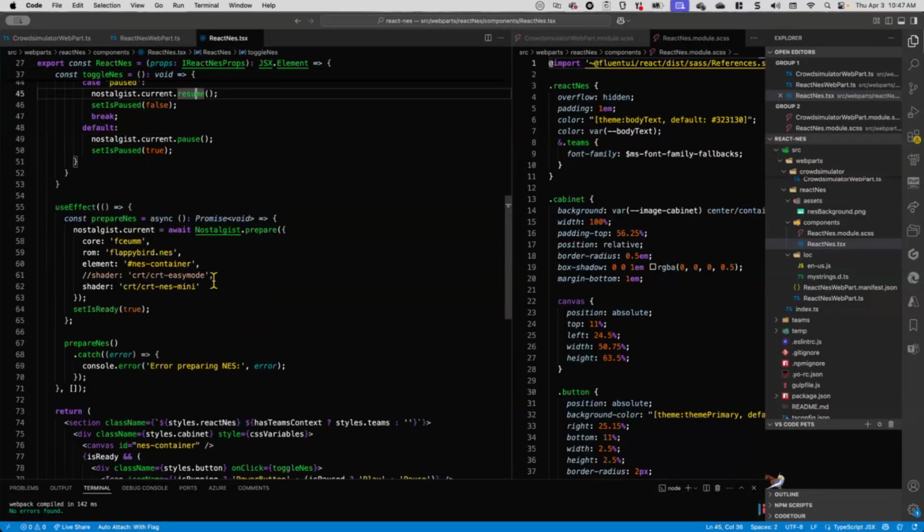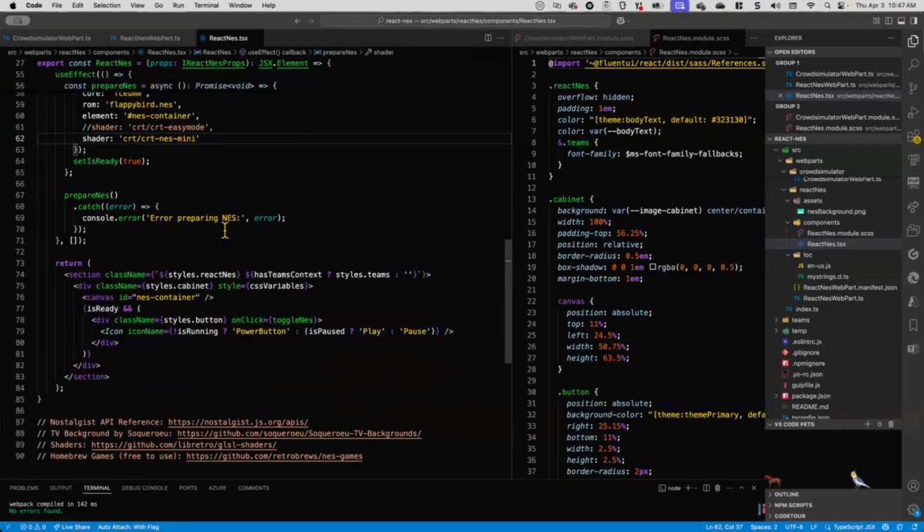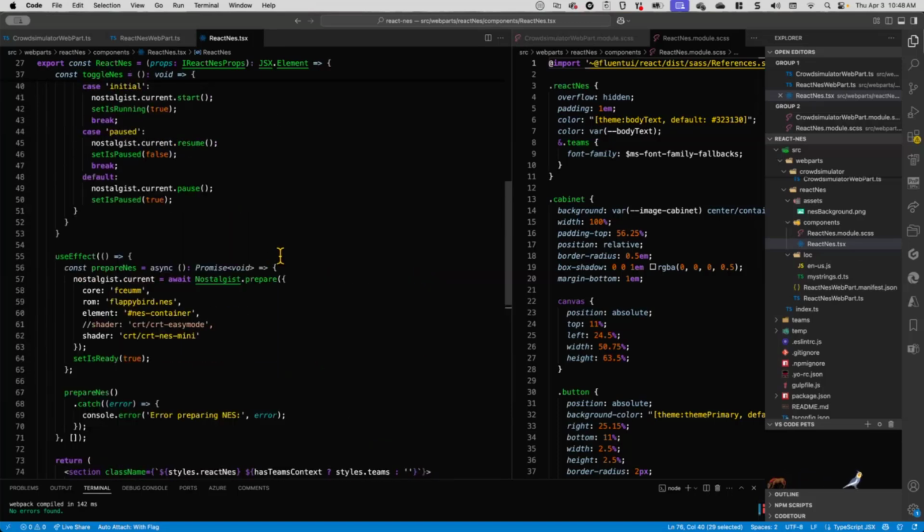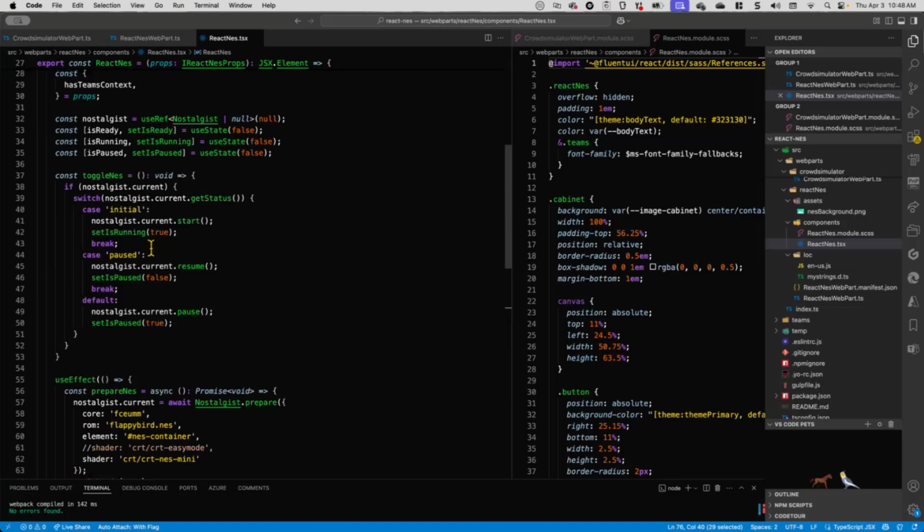And then it's as simple as this. Bring it in, put a cool fancy shader on it, so it looks even more like a CRT. And so on. All of that's possible because down here, all we're really doing is putting a canvas. That's it. We point it to the canvas, and all of that will handle all the drawing, all the input capture, all the sound. Everything happens for us, and all that drawing happens in the same way as the crowd simulator. We're using the canvas, which means, again, it plays nicely with our intranet.